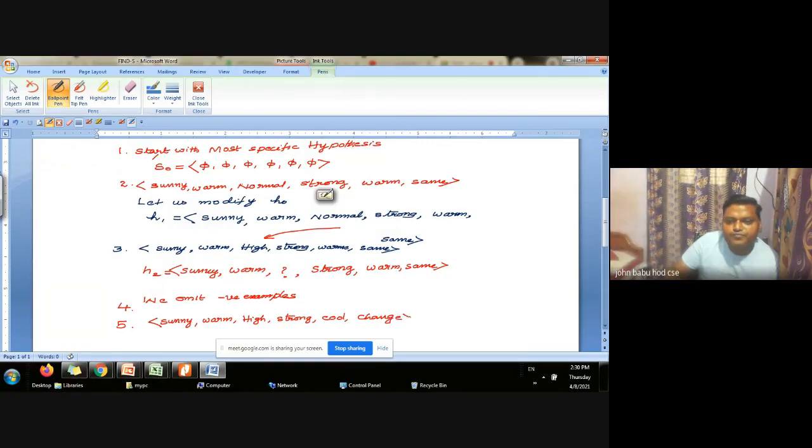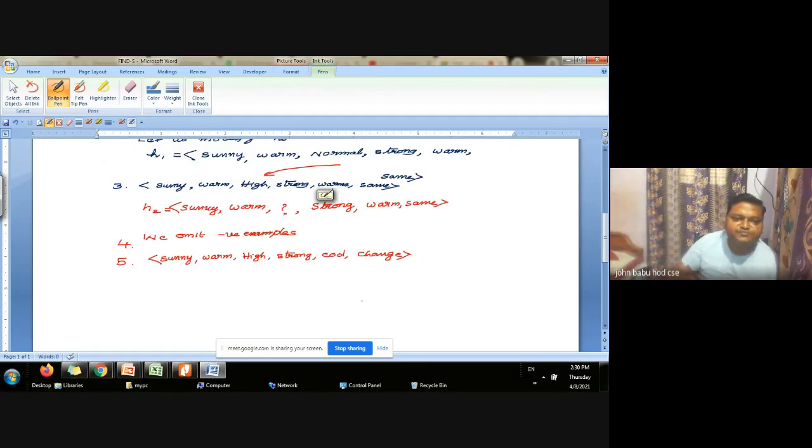Now, according to this example 4, let us try to modify our H2. So when we omit example 3, H3 is also equal to H2. We don't change any hypothesis.